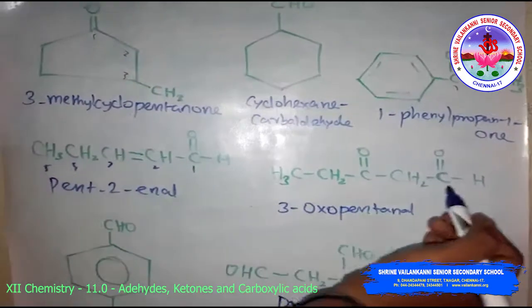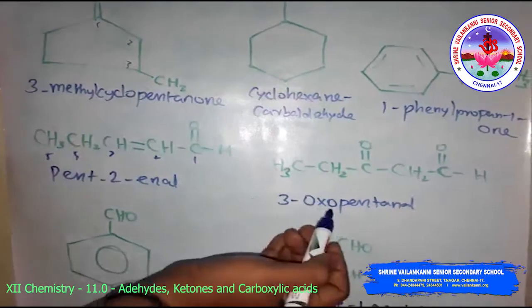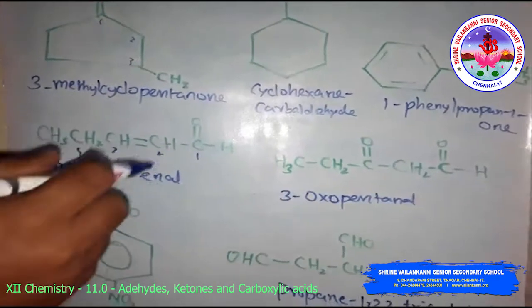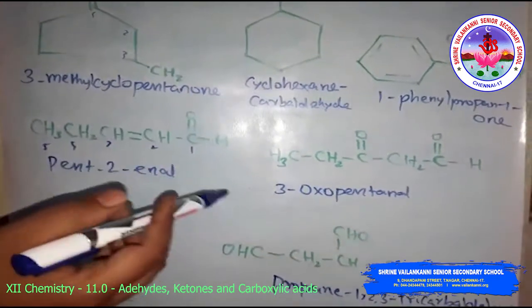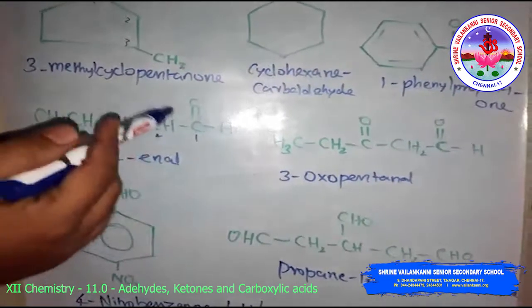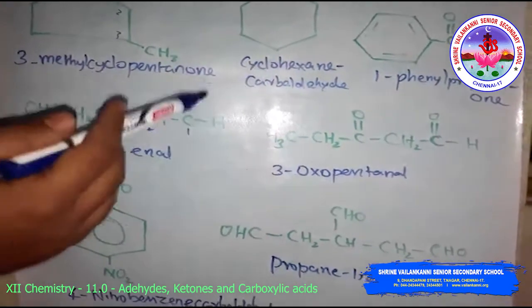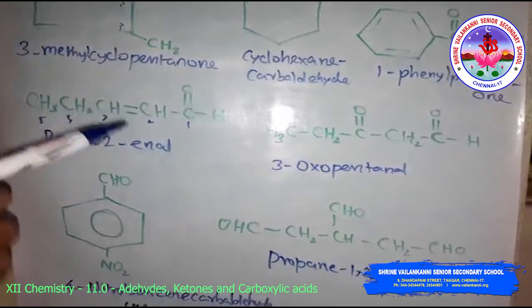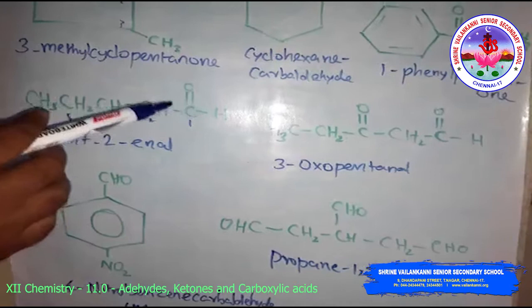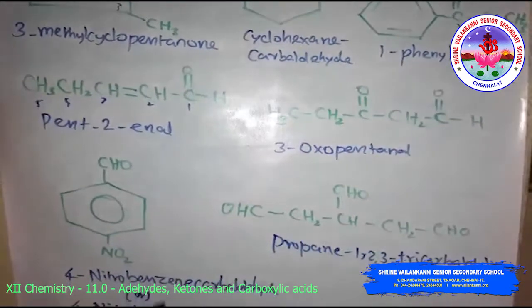Then look at this compound, this is oxopentanal. First we will discuss when the aldehyde group is attached to a ring, the suffix carbaldehyde is added after the full name of the cyclohexane, that is the cycloalkane. The numbering of the ring carbon atoms starts from the carbon atom attached to the aldehyde group. The name of the simplest aromatic aldehyde carrying the aldehyde group on a benzene ring is benzene carbaldehyde. Look at this, the benzene carbaldehyde.